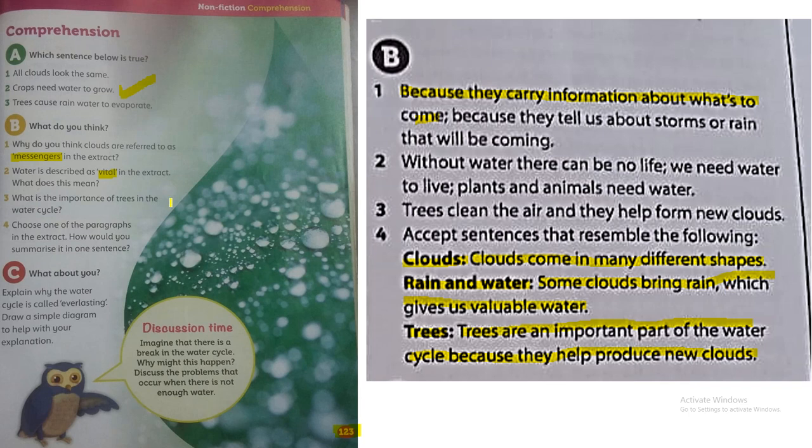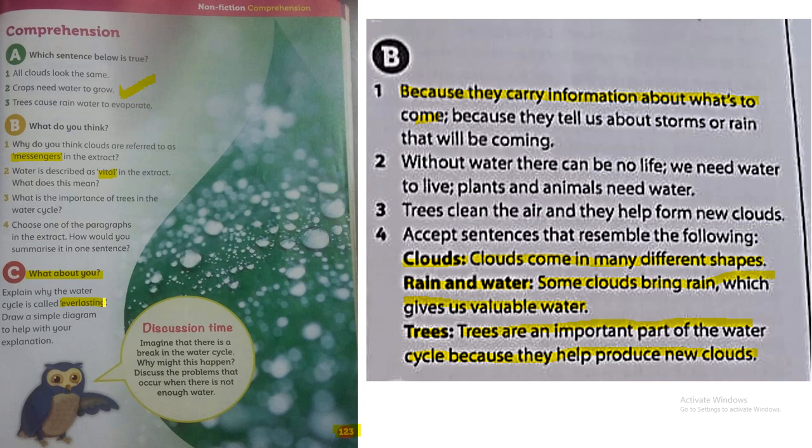Okay, let's move to exercise C. What about you? Explain why the water cycle is called everlasting. First of all, what's the meaning of everlasting? Everlasting means it never stops. Okay, let's revise the water cycle together. We mentioned before that the heat of the sun evaporates water from rivers, seas, and oceans. So the water turns into vapor that rises and cools to form water droplets. Then these water droplets form clouds.